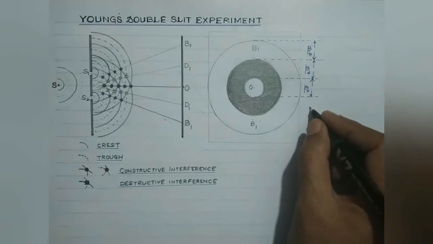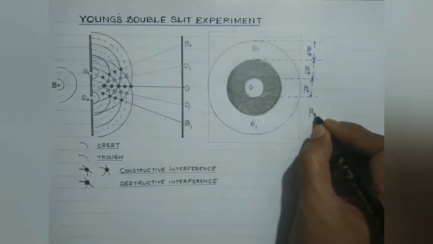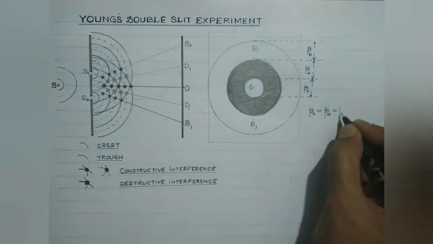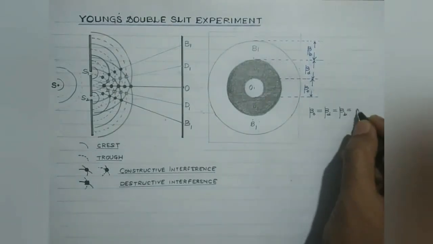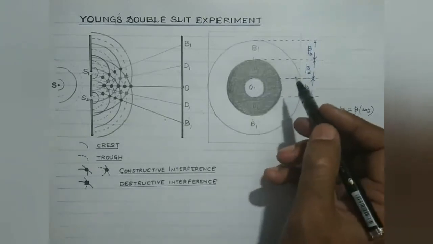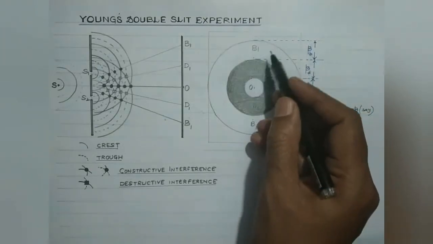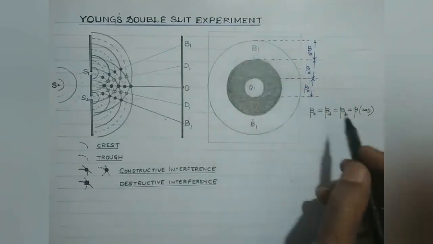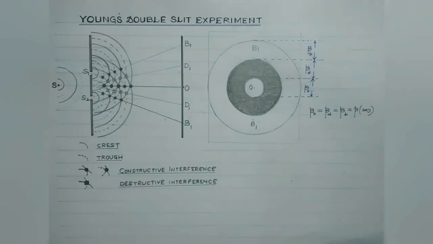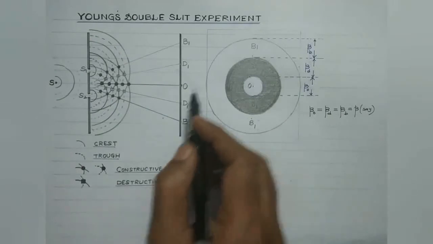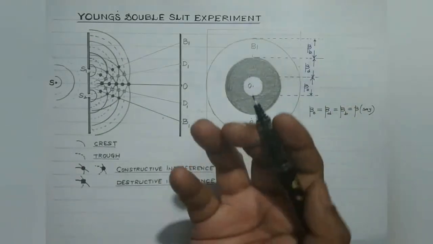That is, in the subsequent lectures we are going to prove that beta naught is equal to beta D is equal to beta B is equal to beta C. That is, in the interference pattern where we obtain a central maxima which is flanked on both the sides by alternate dark and bright bands, the width of the central maxima, all the bright bands, all the dark bands, all are equal.